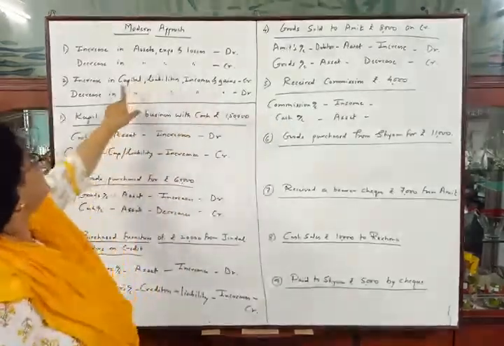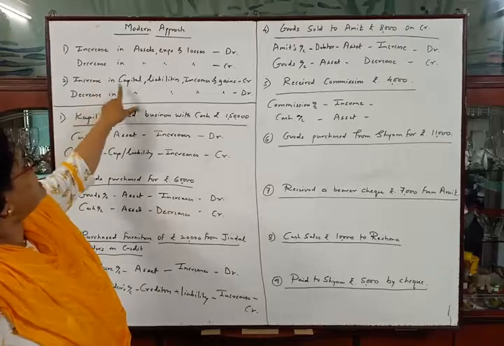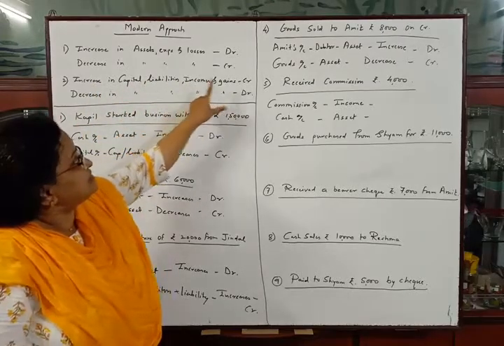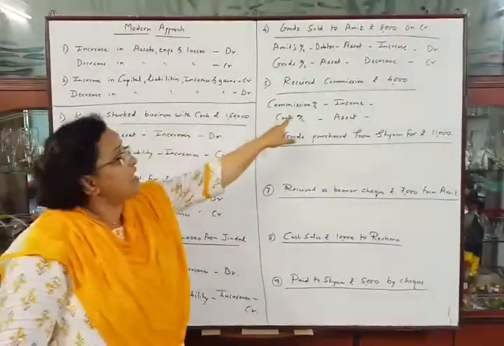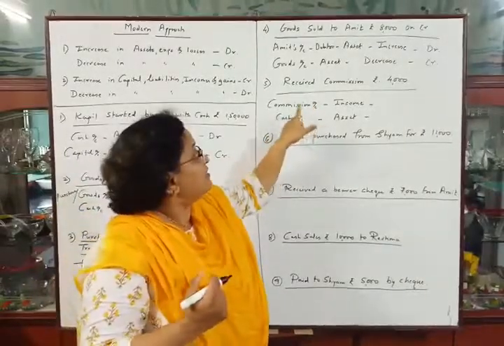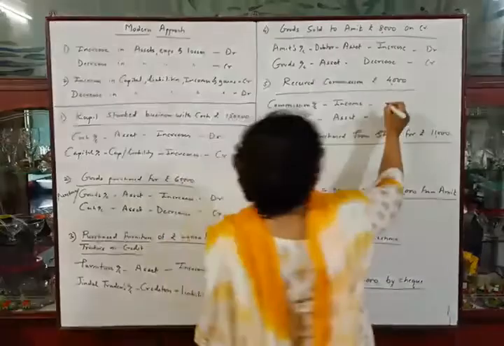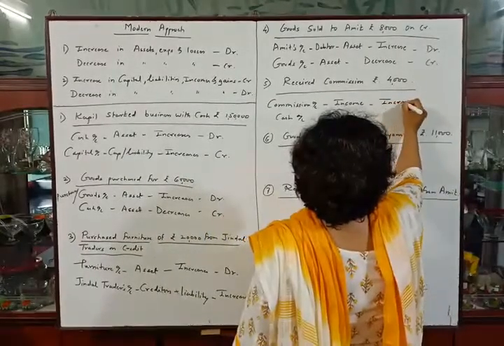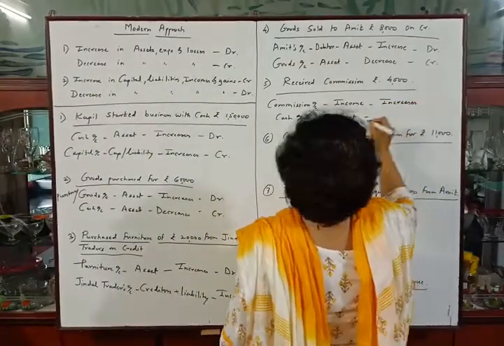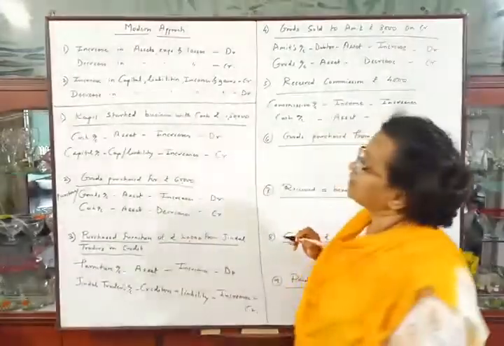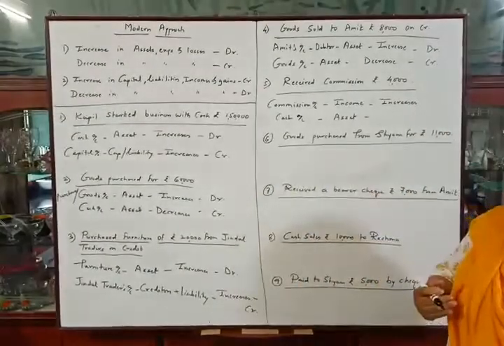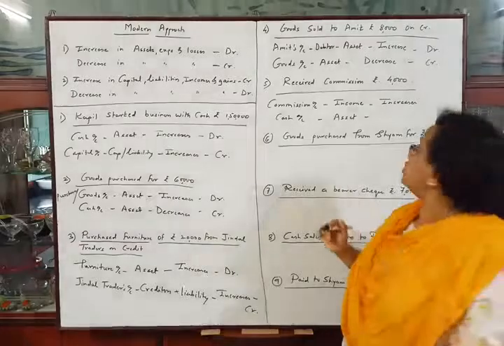First, commission. Second rule, increase in capital, liabilities, incomes credited. Here, as we are receiving commission, our commission account is increasing in the business, so commission increases. And cash, here we are receiving commission means cash, so our cash also increases.